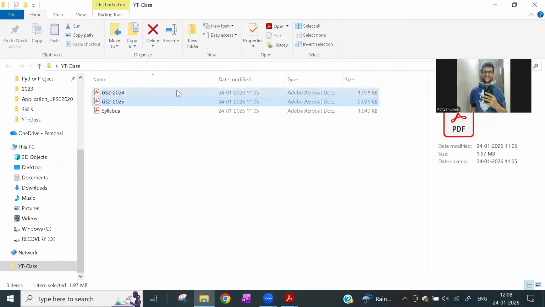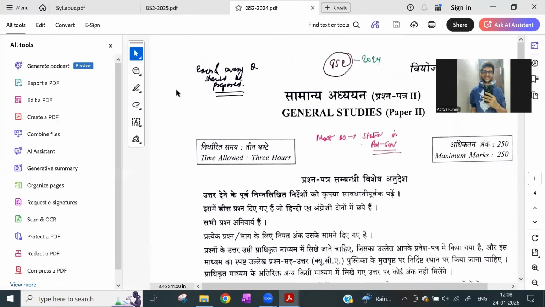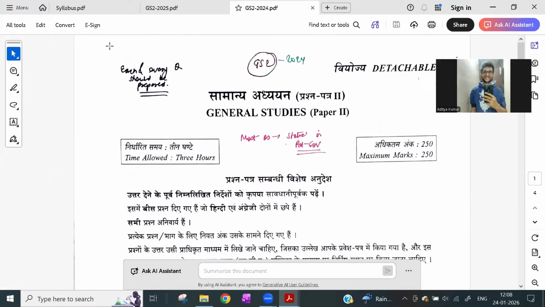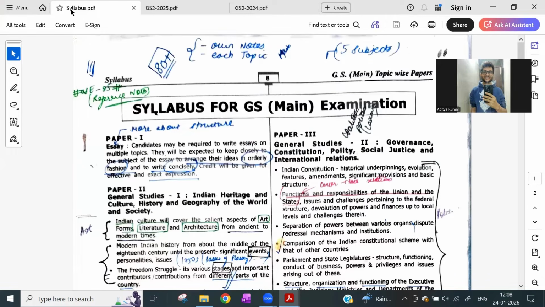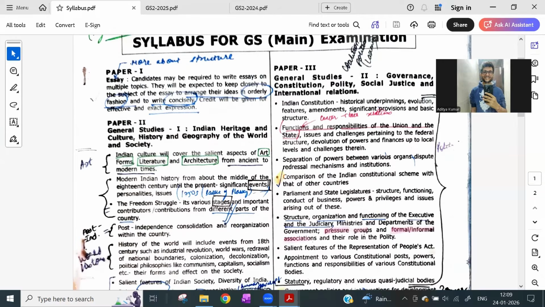Let me also open the 2024 question paper for you. So fine. First of all, the center-state relations is very, very important, not just in mains, but also in prelims, right? But first of all, I want to discuss the mains part with you because it helps to develop a structured thinking. So in the syllabus, if we go to GS2, governance, constitution, polity, social justice, and international relations, where do we find the federalism part or the center-state relations part?